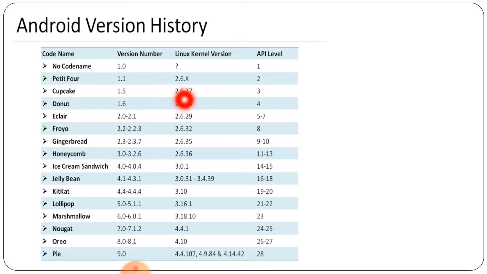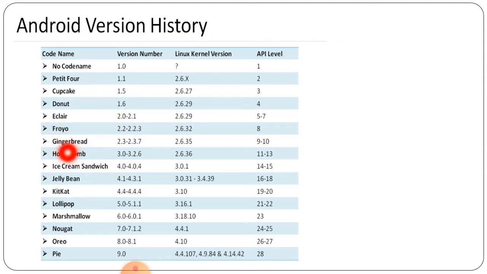So these are all version 1, in which the Linux kernel version is also here, that is 2.6.x, 2.6.27, that is API level 3, 2.6.29, that is API level 4. Then starting with 2, that is Eclair, 2.0 and 2.1, that is kernel version 2.6.29, and API levels 5 to 7 are using this Eclair.